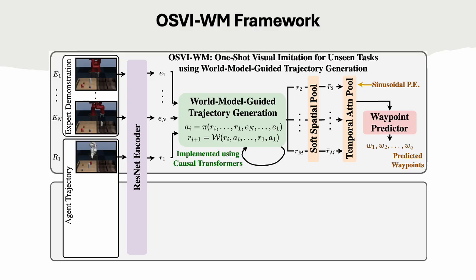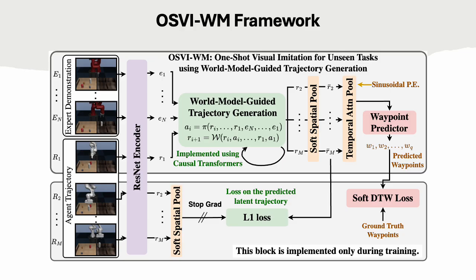The expert demonstration frames and the agent's current observation are encoded into a latent space using a ResNet encoder. A world model-guided trajectory generation module predicts future latent states. These are processed through pooling and waypoint predictor layers to predict physical waypoints for control. During training, supervision is applied on the predicted waypoints and latent states.